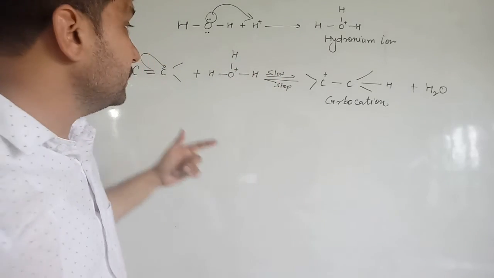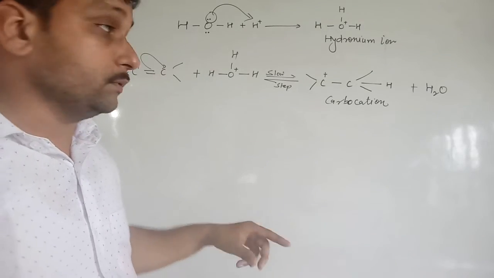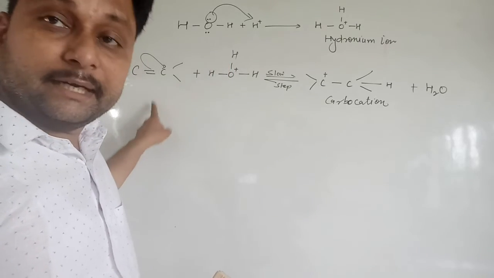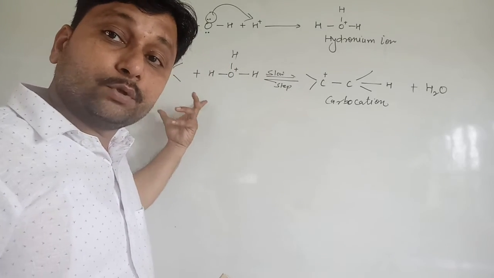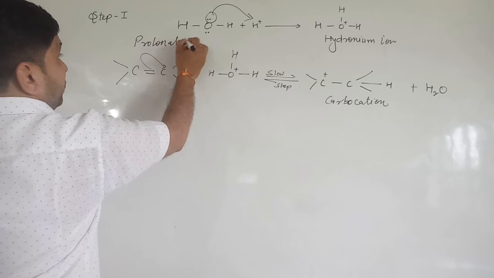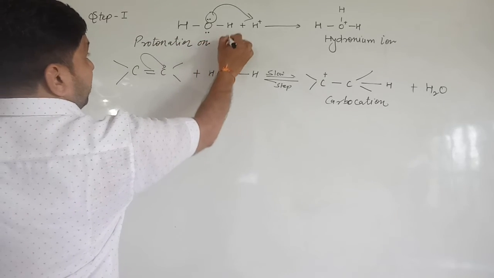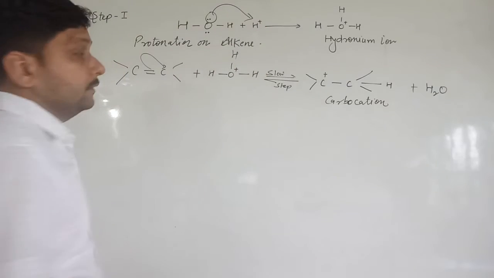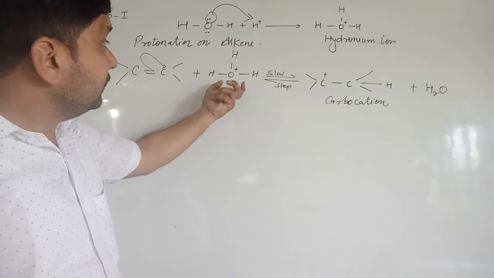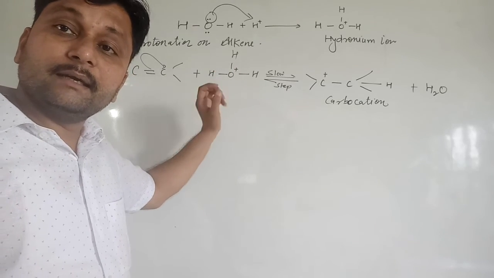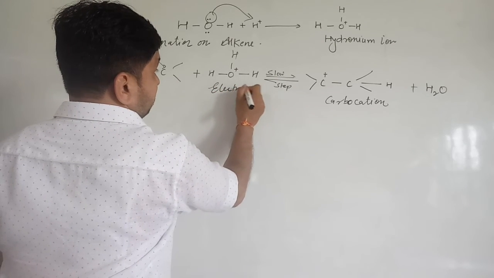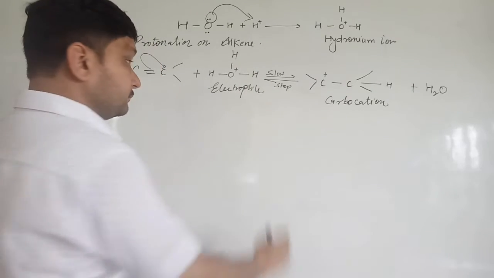Now in the second step, this carbocation reacts with water molecules. See here, in this reaction on alkene, H positive is attacked. It means this is a protonation. So we can say this is a protonation on alkene. In this process, what is happening on the alkene? Protonation is happening. Clear? In this reaction, this hydronium ion reacts as an electrophile. Clear?